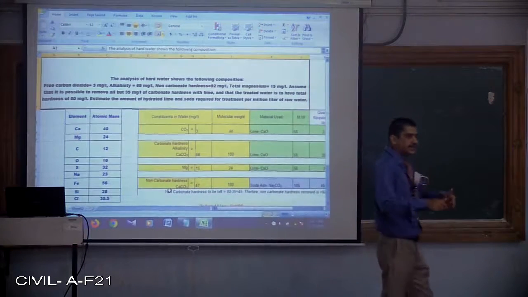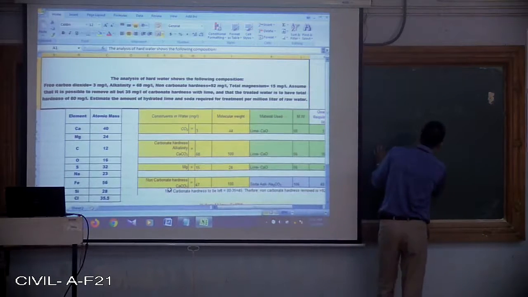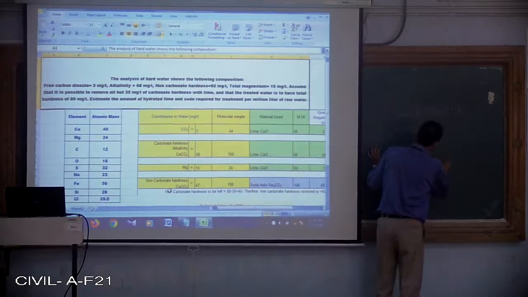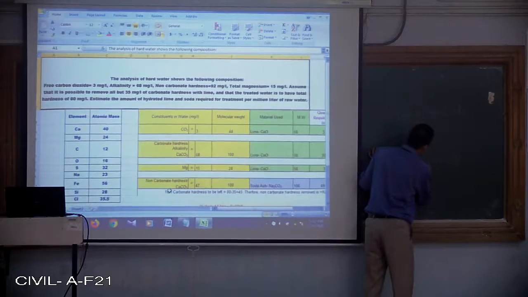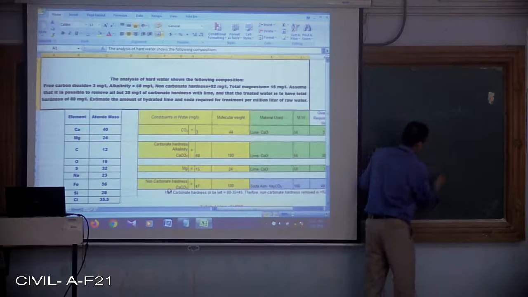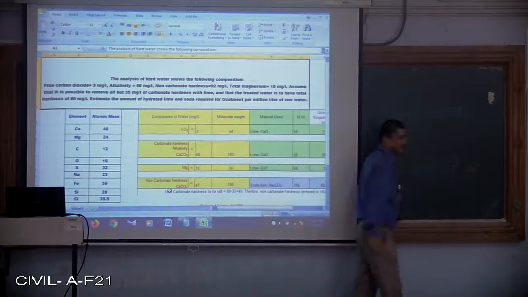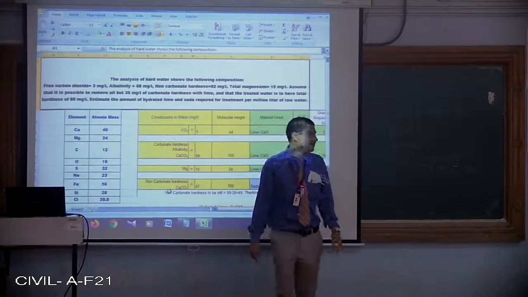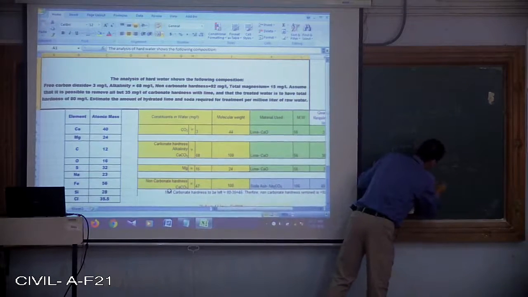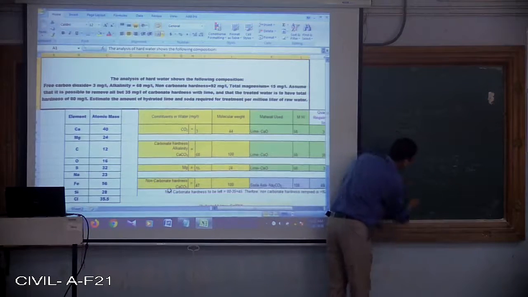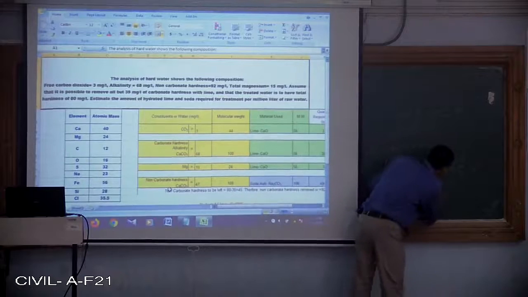The alkalinity has come into the picture because the alkalinity in the water is due to the presence of carbonates, bicarbonates and OH minus ions. Similarly, if I am going for the acidity test, the acidity in the water is due to the presence of carbon dioxide and mineral acids.